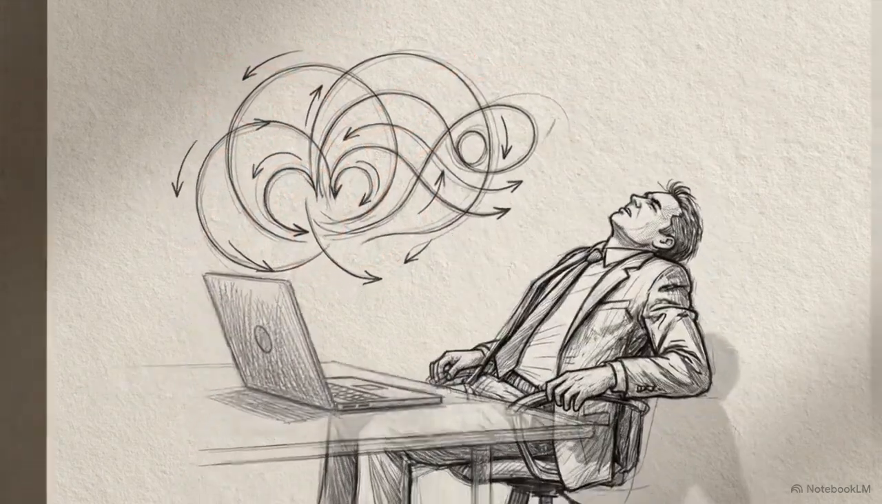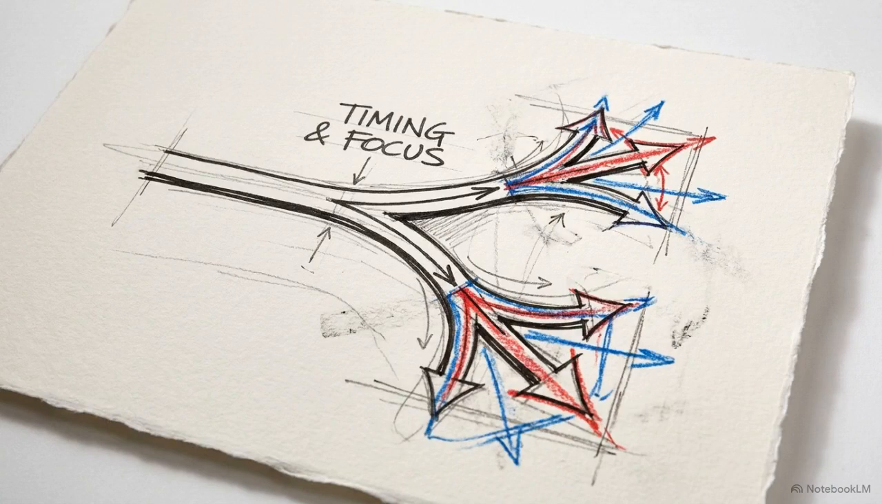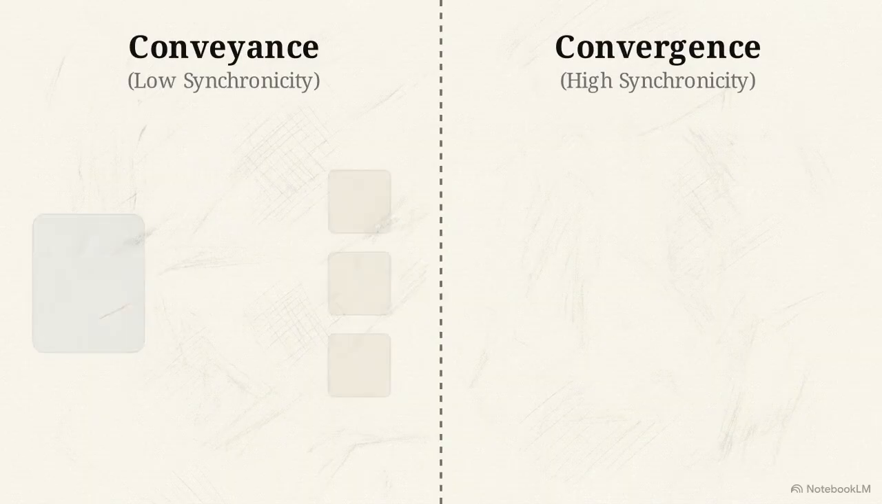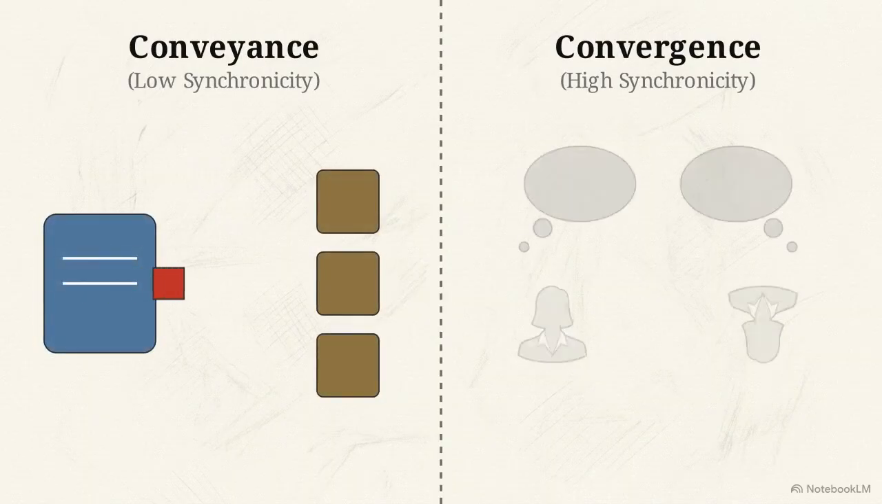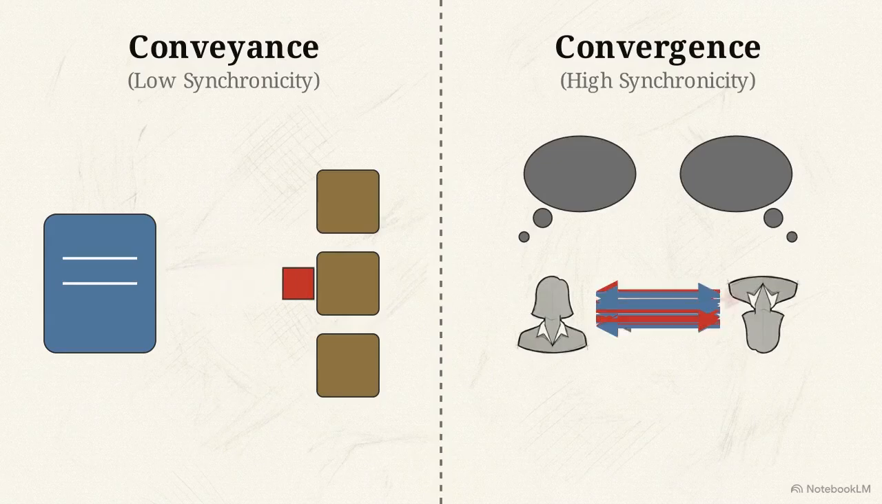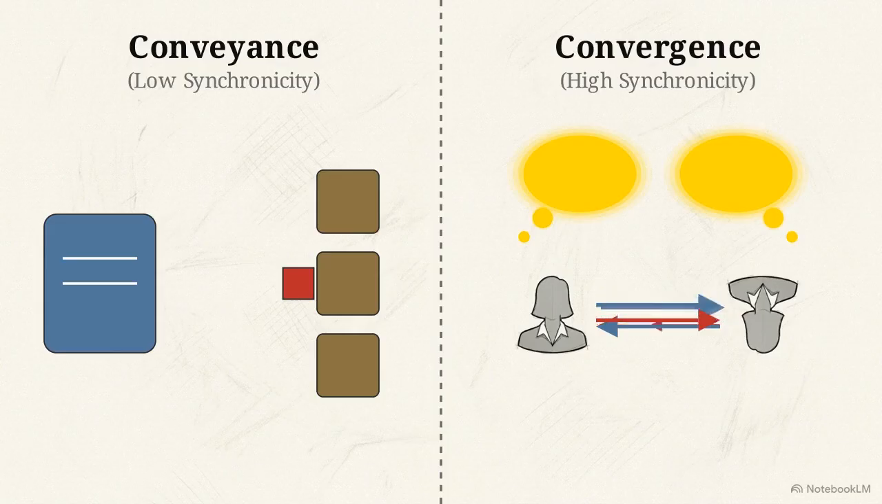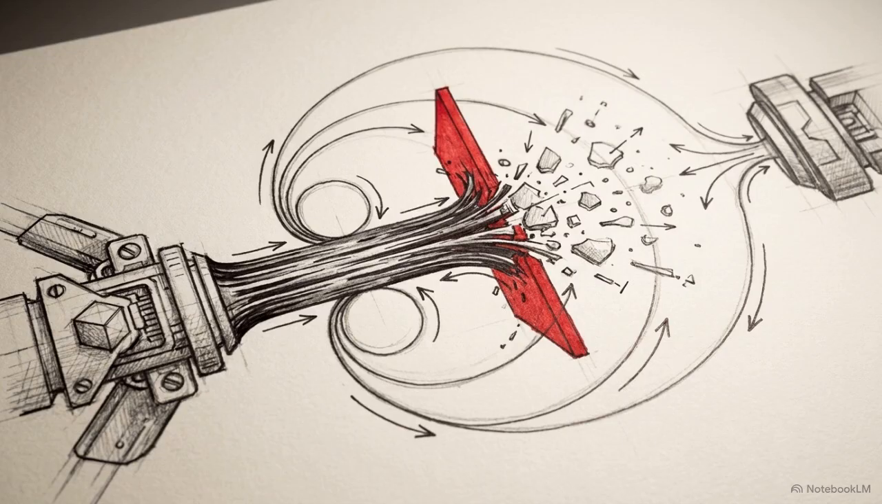carry the necessary nuance. This is further refined by media synchronicity theory, which separates interactions into conveyance and convergence. Conveyance, sharing raw information, functions well with low synchronicity. Convergence, the building of shared understanding, demands high synchronicity and immediate feedback. Selecting an uncalibrated channel creates a structural gap in the communication loop before the receiver even encounters the data.